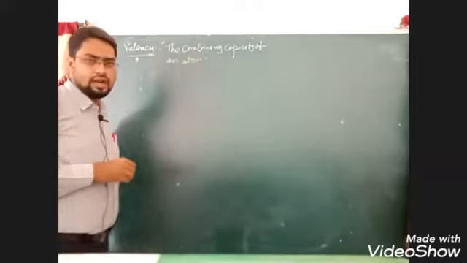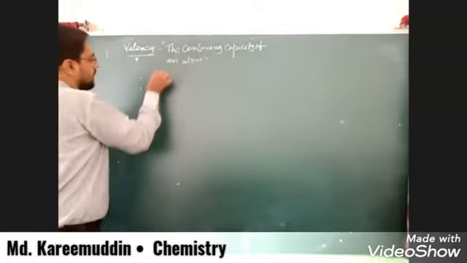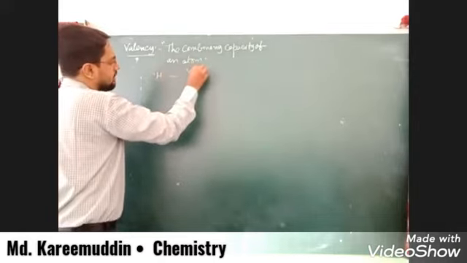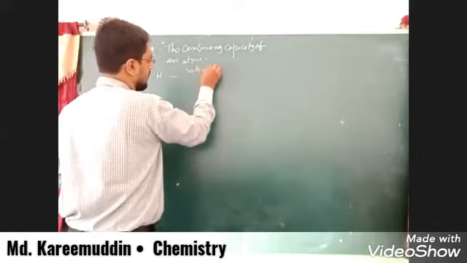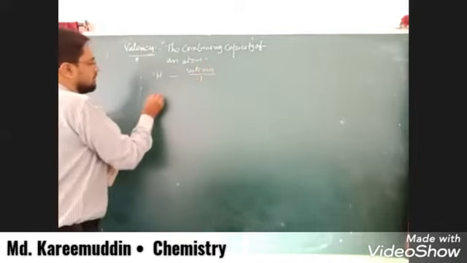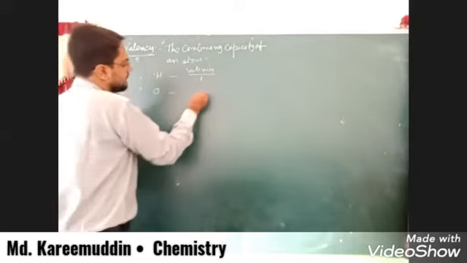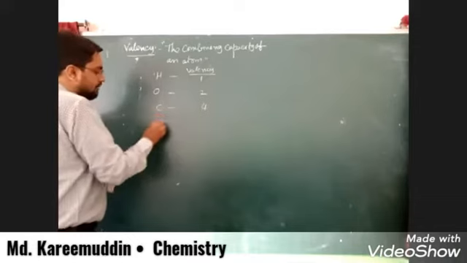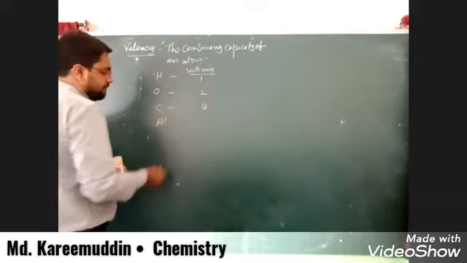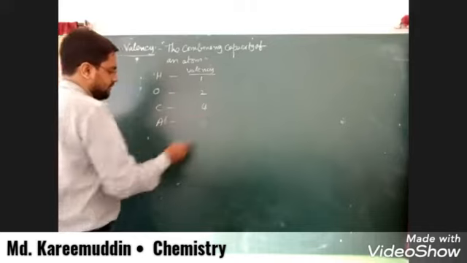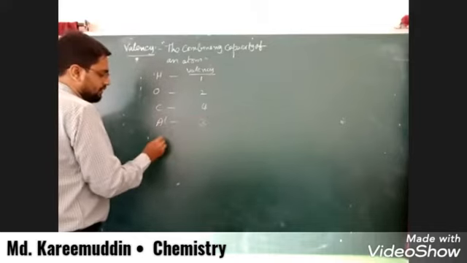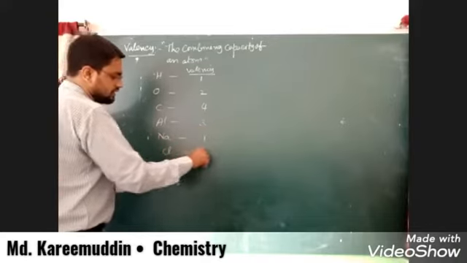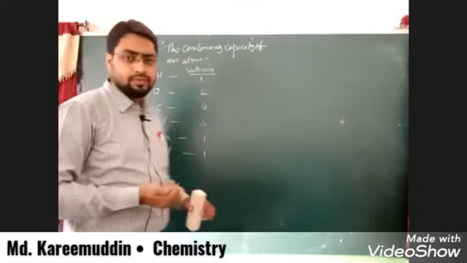of an atom is called its valency. For example, hydrogen atom, its valency is 1. Similarly, oxygen atom's valency is 2. Similarly, carbon atom valency is 4. Okay, aluminium 3. And similarly, we have sodium Na valency is 1. Chlorine valency is 1. Like this, if we observe,